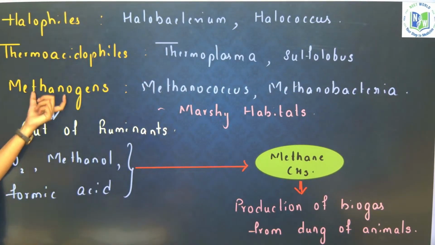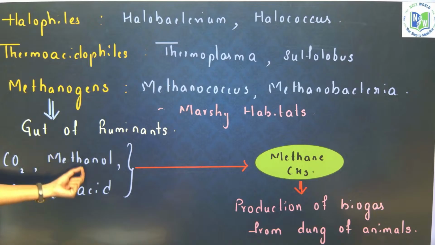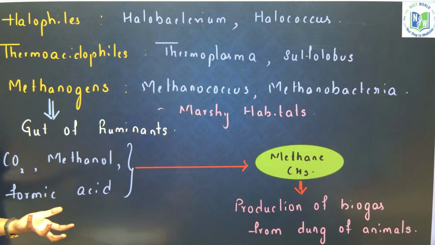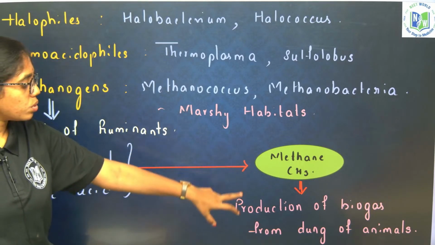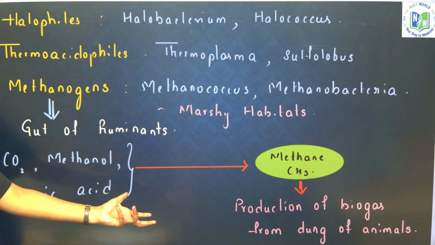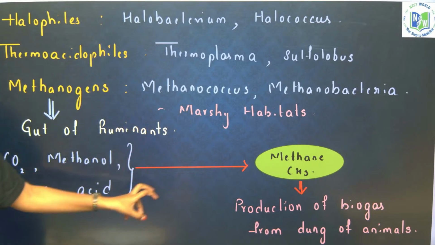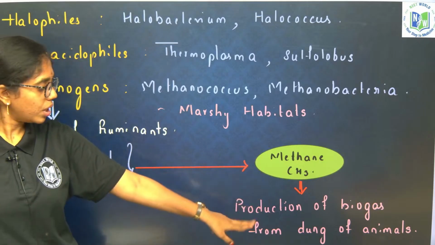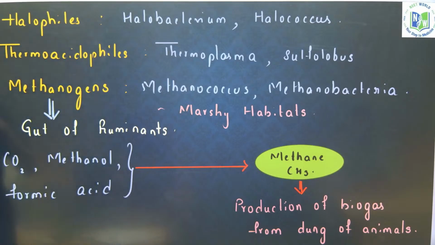Methanogens, as I told you, they occur in the gut of the ruminants, wherein carbon dioxide, methanol and formic acid, whichever they are taking, high rich cellulosic food like cow and buffalo feed on grasses and all, right. So, they will be converted into what? Methane, and that is used as biogas. In Microbes in Human Welfare we have learned the production of biogas, how gobar gas is prepared, that is from methanogens. Methanobacteria plays a crucial role in preparation of methane, which is used as biogas. Clear, right? Any doubt anywhere? No? Next.